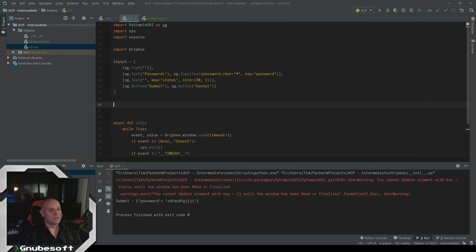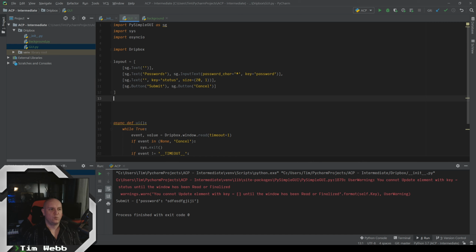As I was saying, there's going to be times we're going to delete our window and make a new window. And if you make copies of windows, it's going to complain sometimes if the keys that you're using are already used in the new window, even though you're basically just trying to replace one window with the other. It's going to complain that we've already got a key named this. It's either going to append a number to it, or it's just going to give you an error message. So the way that we can get around this is by creating new layout objects.